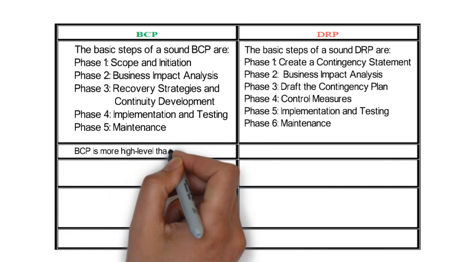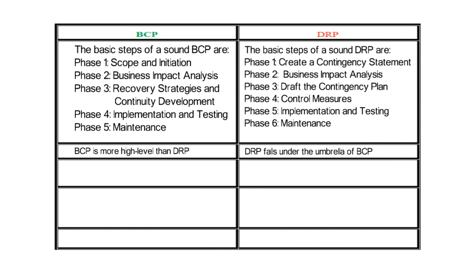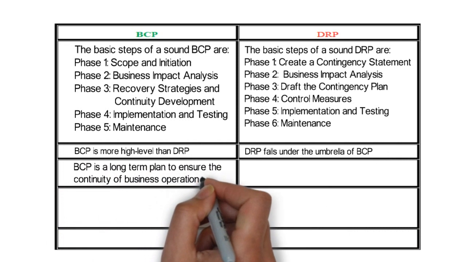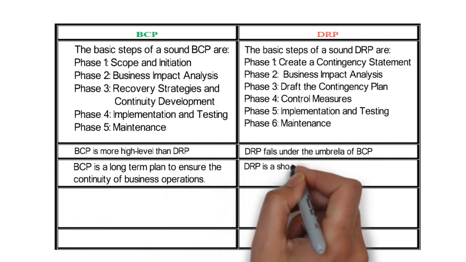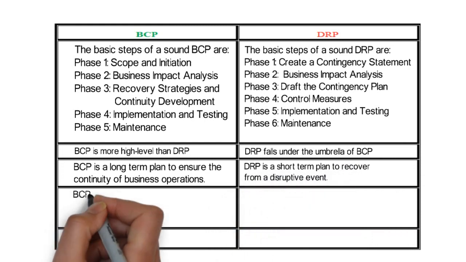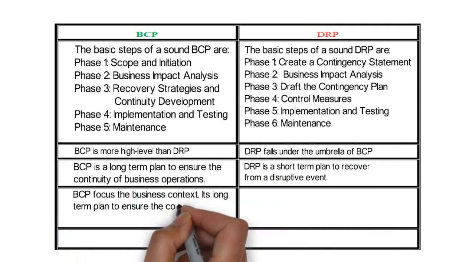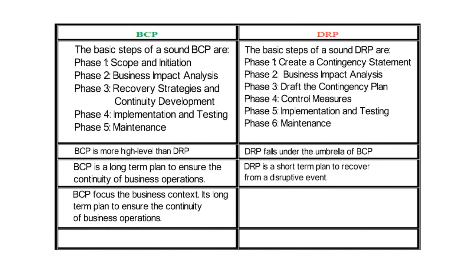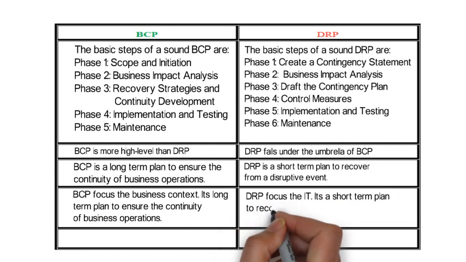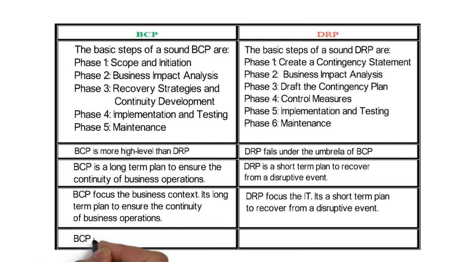BCP is more high level than DRP. On the other hand, DRP falls under the umbrella of BCP. BCP is a long-term plan to ensure the continuity of business operations. On the other hand, DRP is a short-term plan to recover from a disruptive event. BCP focuses on the business context, while DRP focuses on IT.